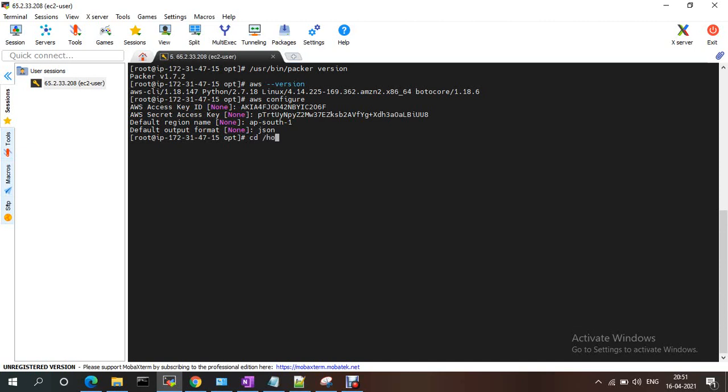Let me go to home. I am creating one directory, mkdir aws-packer, and cd into aws-packer. I'm creating some files in this. While we create the image, these files need to be available, so for that I'm creating the file.